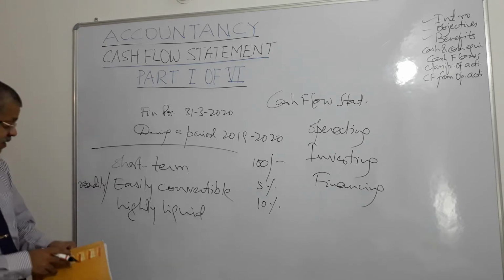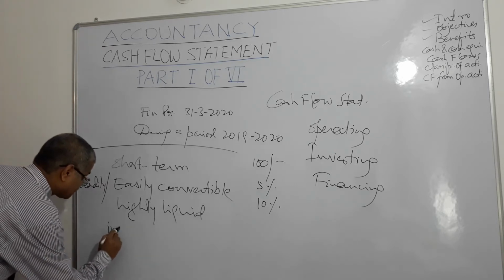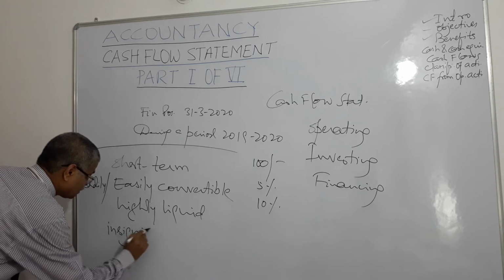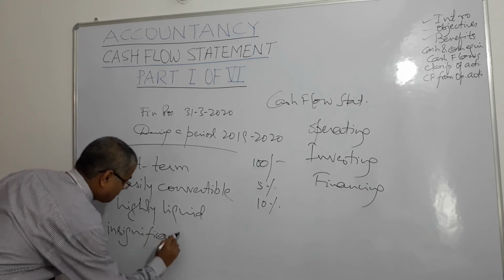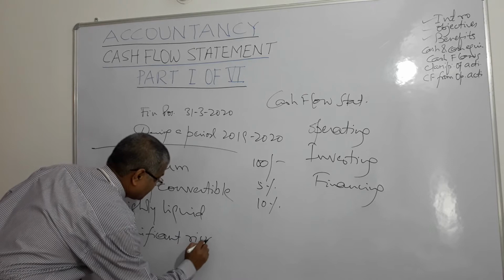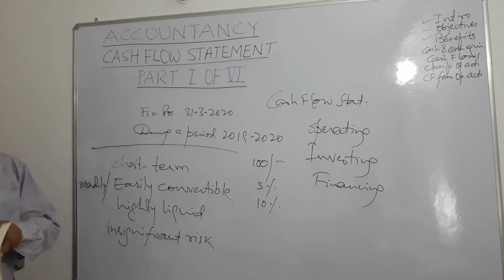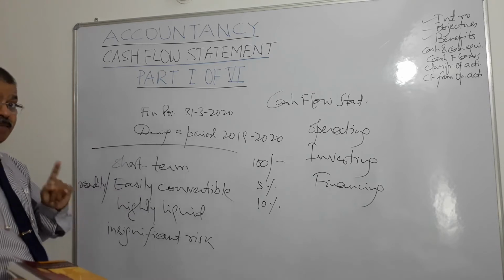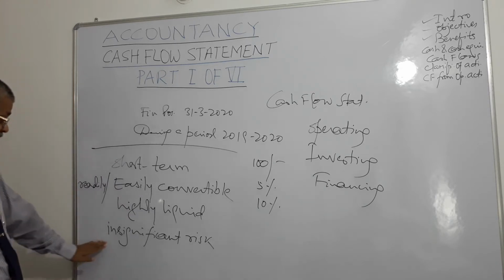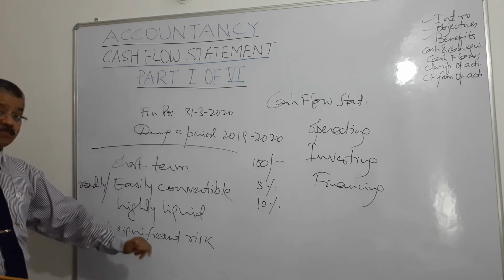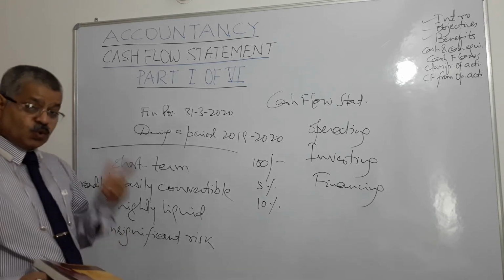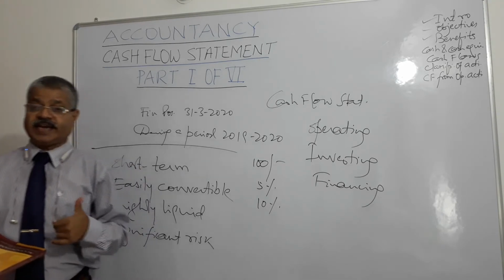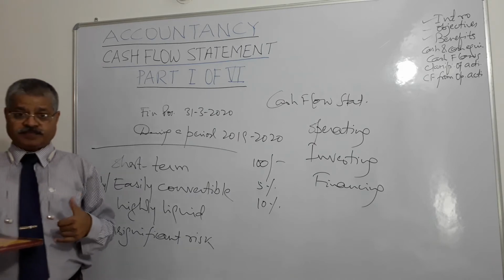The fourth is insignificant risk. What is insignificant risk of change in value? It means its value must remain the same, or negligible risk, right? Those are called cash equivalents, right?